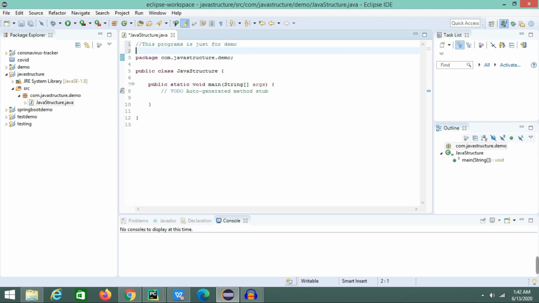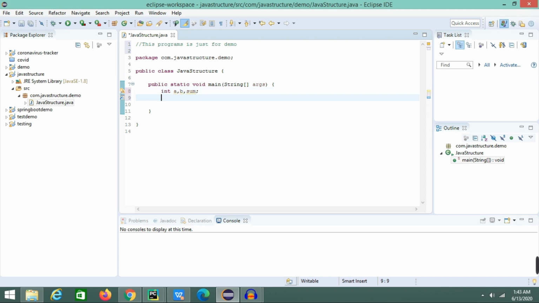and after that the first step has been completed, and the second step would be the package statement, and we have got it right. The class JavaStructure is under the package com.javastructure.demo, and third will be the import statement that we'll see while writing a normal program for addition of 2 numbers. Okay, so in this tutorial we'll be writing a normal Java program which sums up 2 numbers.